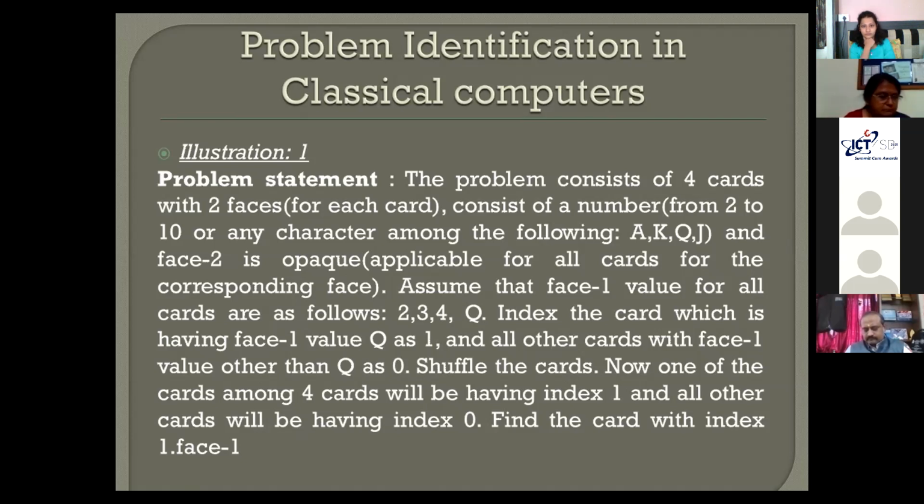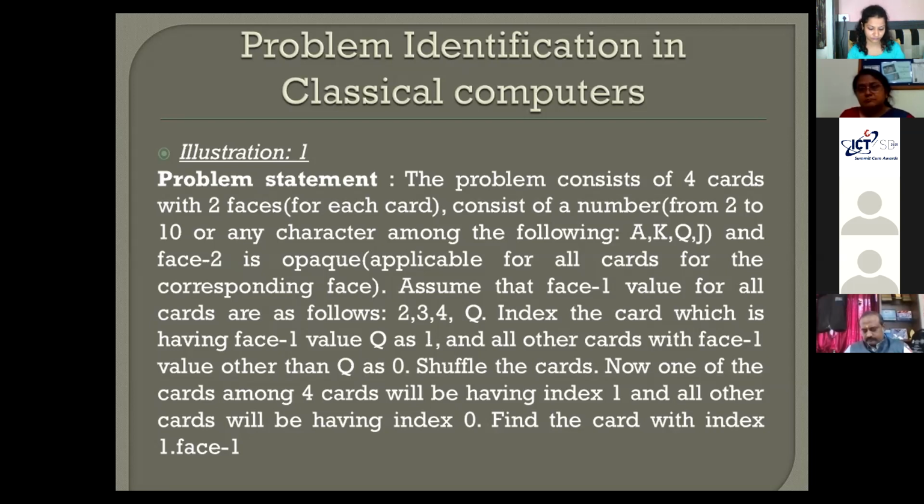Illustration 1 is very simple. Let me take 4 cards. You might know all playing cards, right? Each card will have a face. If you flip the card, it will be closed. If you open the card, its value will be shown. It will usually be A, 1, 2, 3, 4, 5 up to 10, then king, queen, or jack. These are all the values.